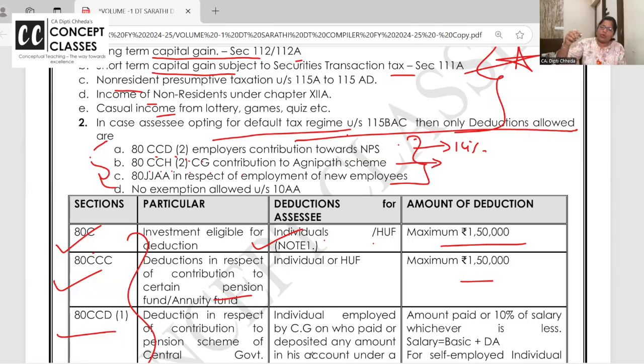Employee contributing to Agniveer Corpus Fund only if you opt out, but for employer contributing, add it and then deduct it under 80CCH, and 80JJAA new employees. These are the 3 deductions allowed in the default tax regime. If you opt for the default tax regime, 80C, 80D, 80DD, 80U, 80TTA, 80E, you will get nothing. Clear to all of you?